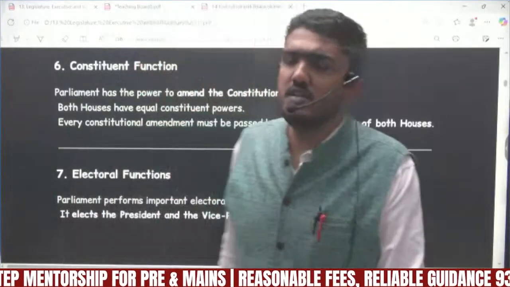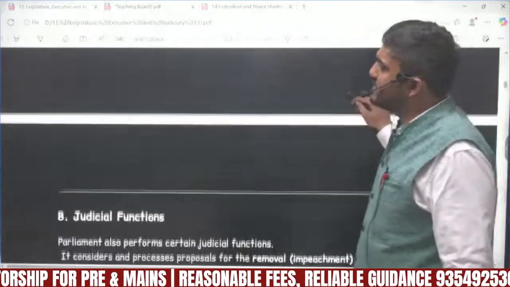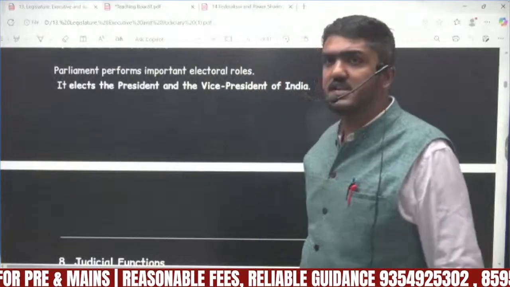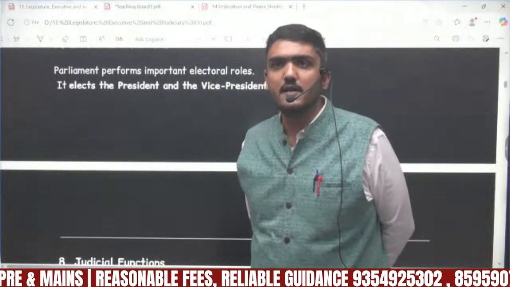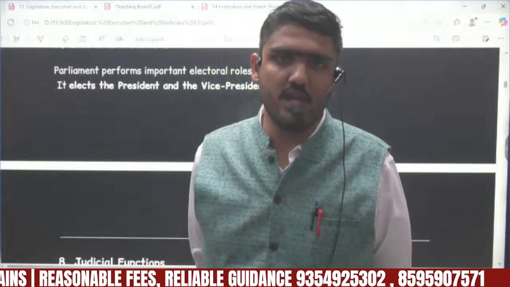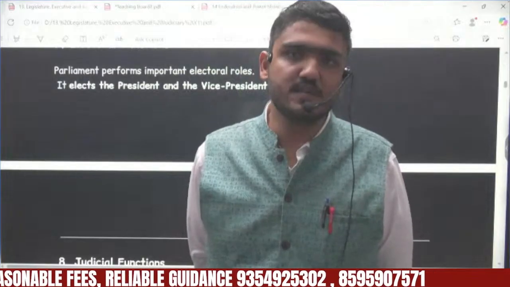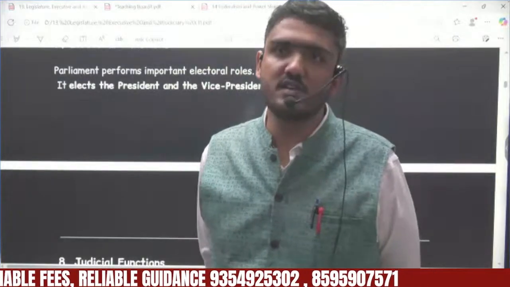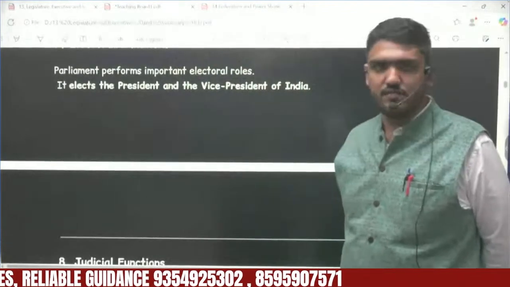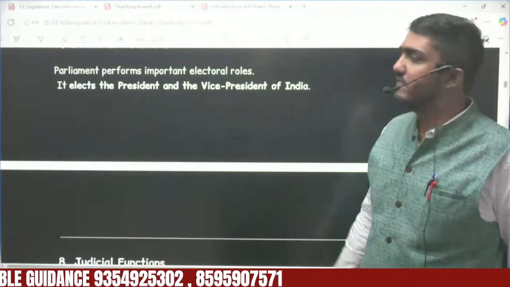Electoral function. For example, in the election of the president and the vice president of the country, the members of parliament take direct participation. We elect them, then they elect the president and the vice president. So they also perform the work of participating in the elections to the posts of president and vice president of the country.